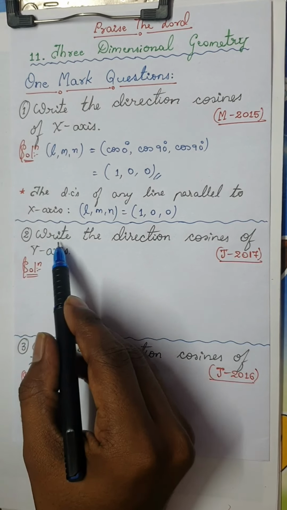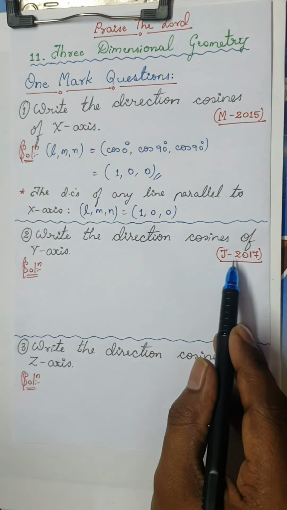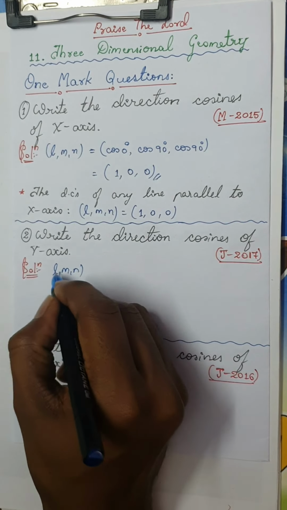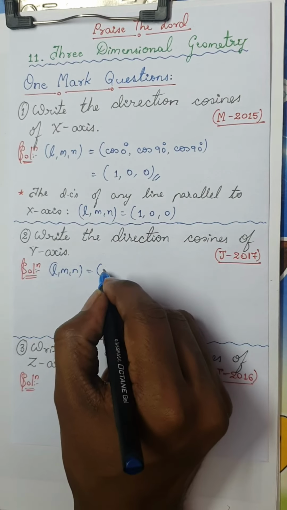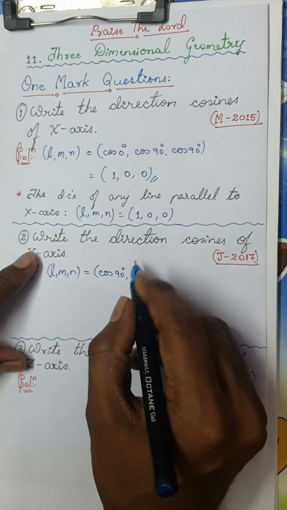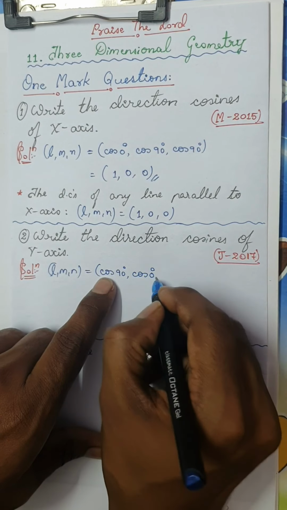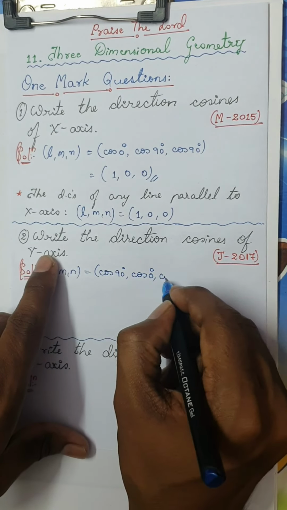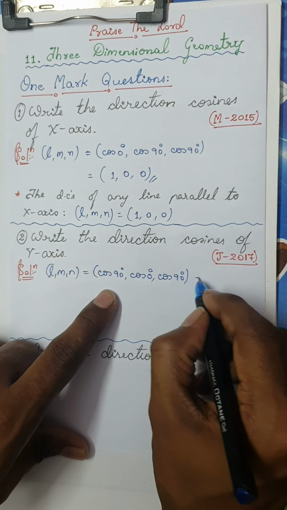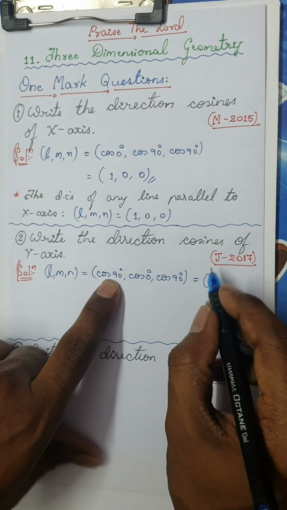Similarly, the next question is, write the direction cosines of y-axis. This question was asked in July 2017. On the same lines, l, m, n is nothing but: the y-axis with the x-axis makes an angle of 90 degrees, so cos 90; the y-axis with the y-axis makes 0 degrees; and the y-axis with the z-axis makes 90 degrees. What is cos 90?